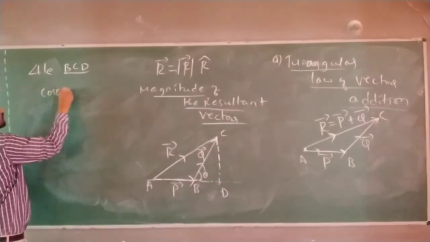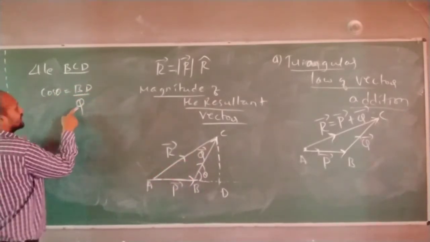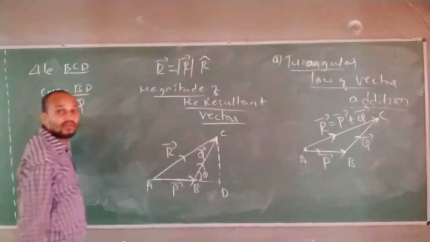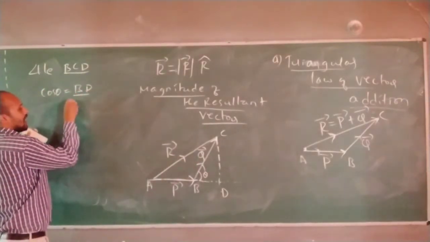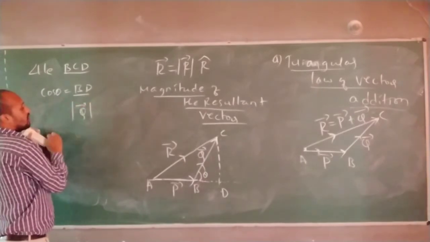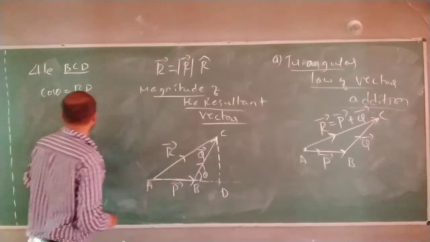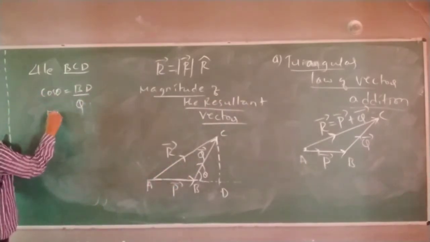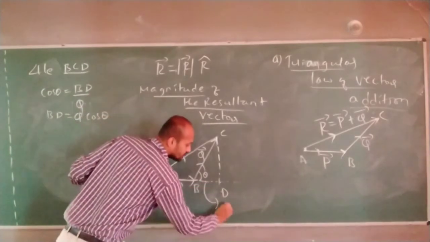Cos theta is equal to BD divided by Q, where Q is the magnitude of vector Q. So BD can be written as Q cos theta. This distance is Q cos theta.